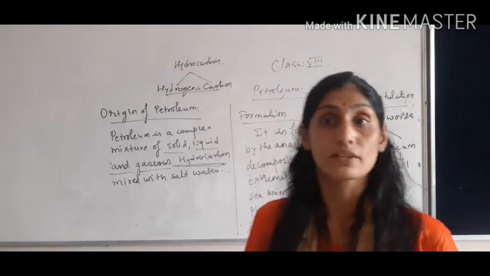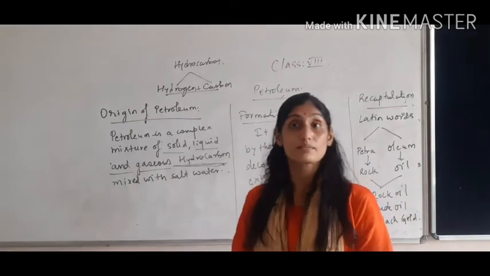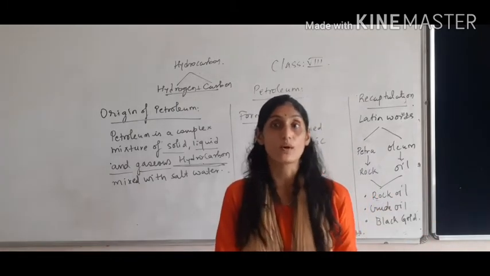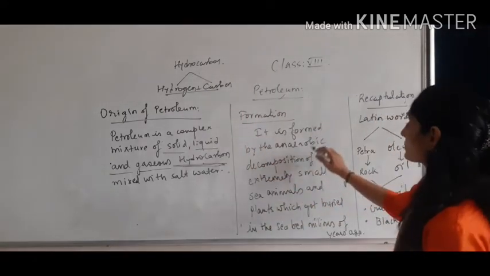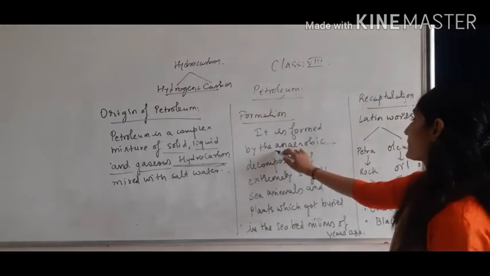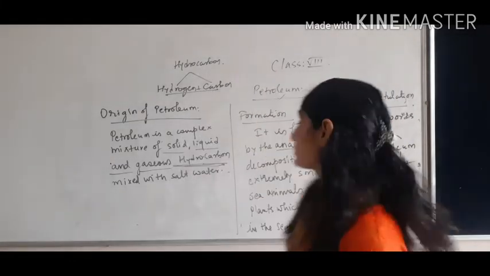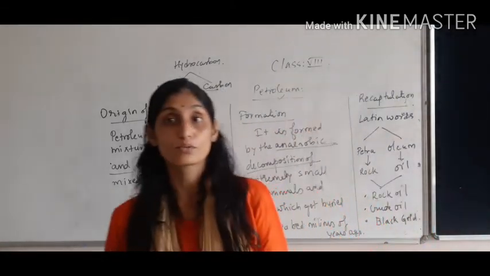In the same manner, when we talk about aquatic life, that means the animals and plants which survive in sea water or ocean. Formation happens anaerobically, that means in the absence of oxygen, through decomposition, which means to break down.